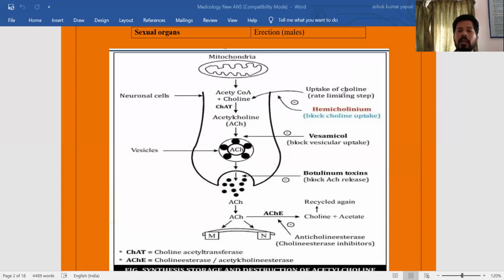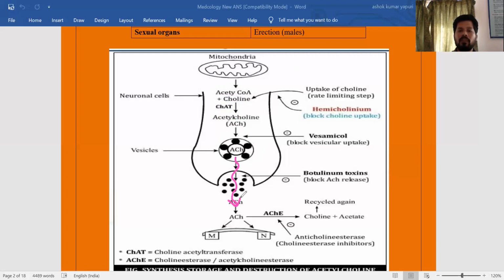Why? Because if heart rate is more, the body has to compensate through the parasympathetic system. With that, acetylcholine will be released, and the role of acetylcholine on the heart is relaxation, opposite to the sympathetic nervous system. So when the body demands it, acetylcholine is released from the presynaptic neuron to the postsynaptic neuron.